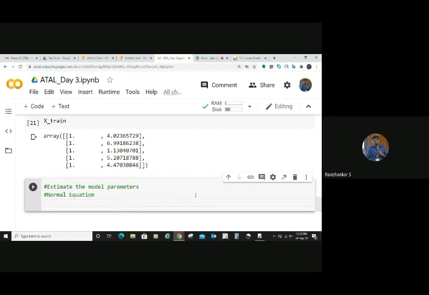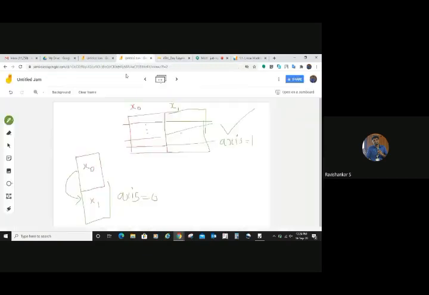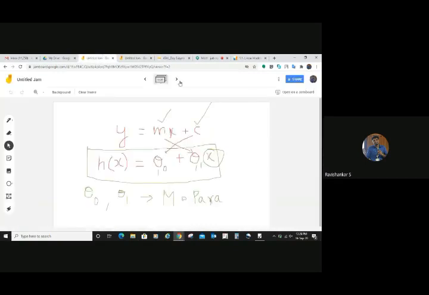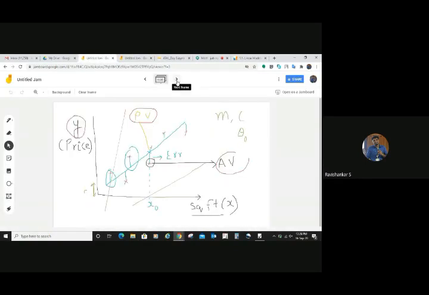Now, using the normal equation, you can find the best value for theta. Now I'm going to find it out. Theta is equal to... So what is the equation? Do you remember the equation which we talked about yesterday? I don't wish to write it again.